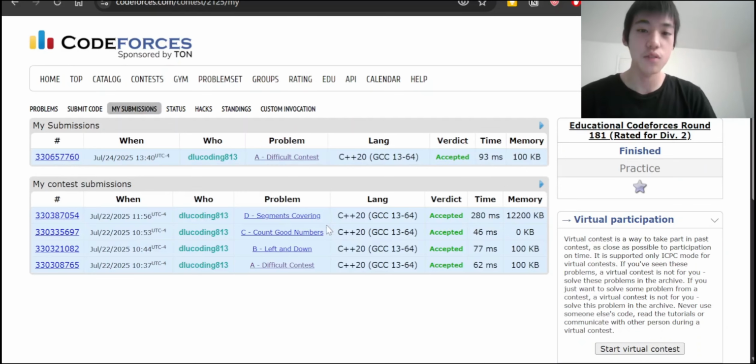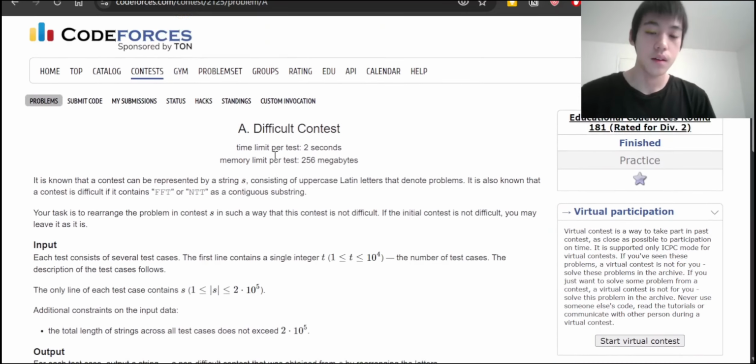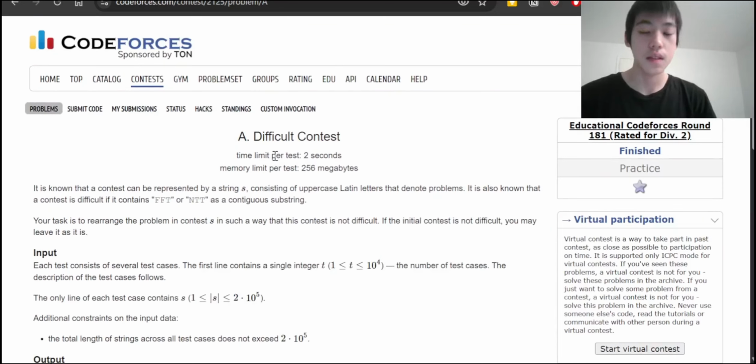And so just to recap, often in edu rounds where you want to modify some sort of string or array such that it satisfies some condition, try to think of the most general and easiest way to do so.